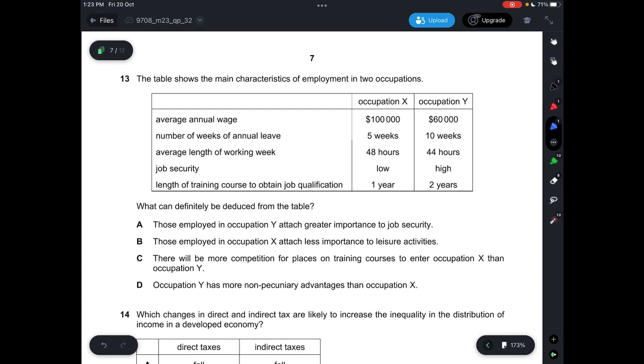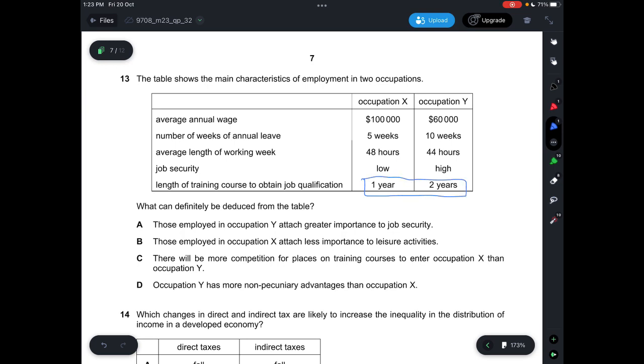B, it says those employed in occupation X attach less importance to leisure activities. Not exactly. C, there will be more competition for places on training courses to enter occupation X than occupation Y. Sorry, this is correct, but it only really looks specifically at the training course.